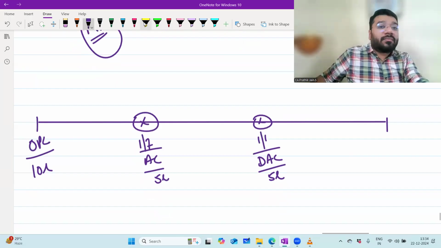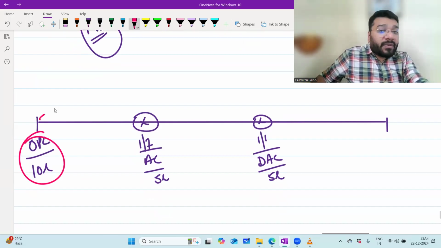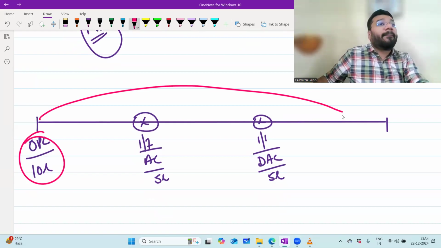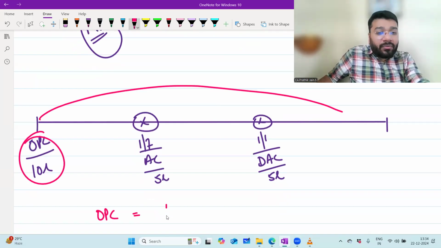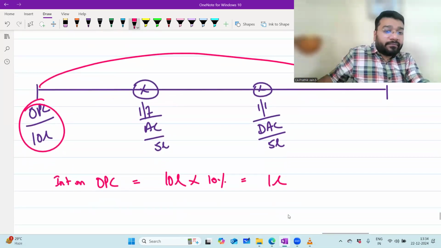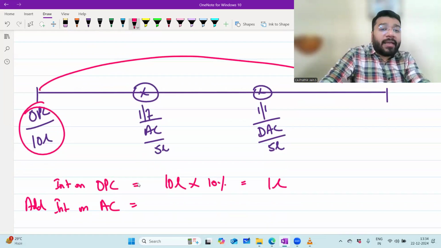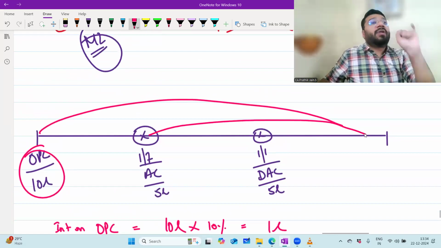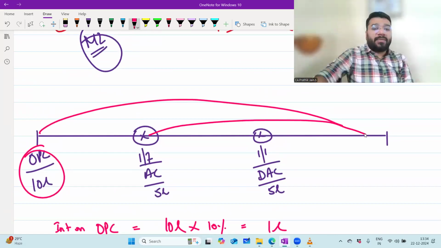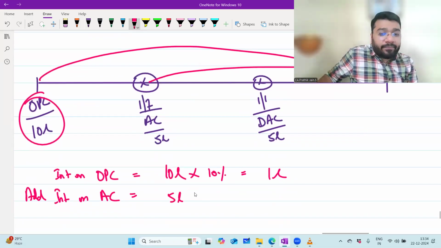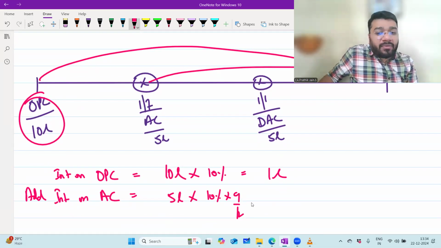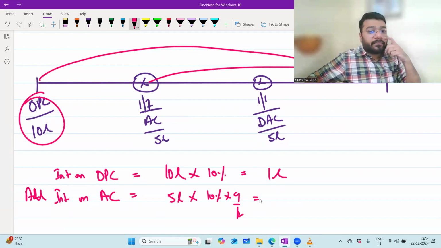If I go with method 2, what is the interest on opening capital? 10 lakh is used for the entire year. So opening capital is 10 lakh, and the interest on opening capital is 10 lakh into 10%, which is 1 lakh. Add interest on additional capital. Additional capital you've used for how many months? July, August, September, October, November, December, January, February, March: 9 months. So 5 lakh into 10% into 9 by 12. How much? Use your calculator, please. 5 lakh into 10% is 50,000, and 50,000 into 9 by 12.